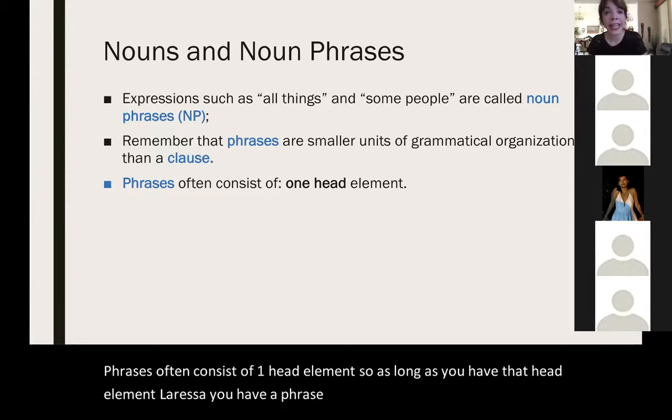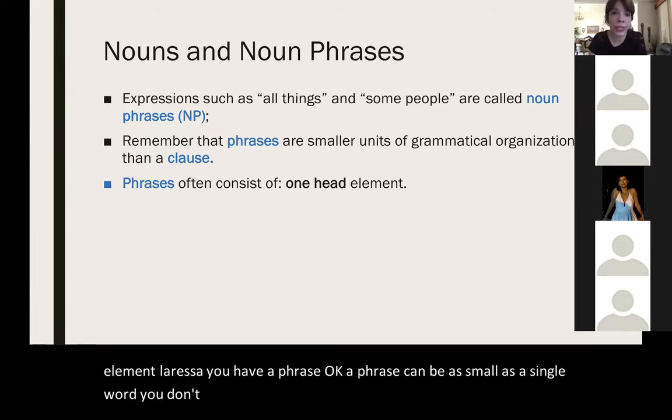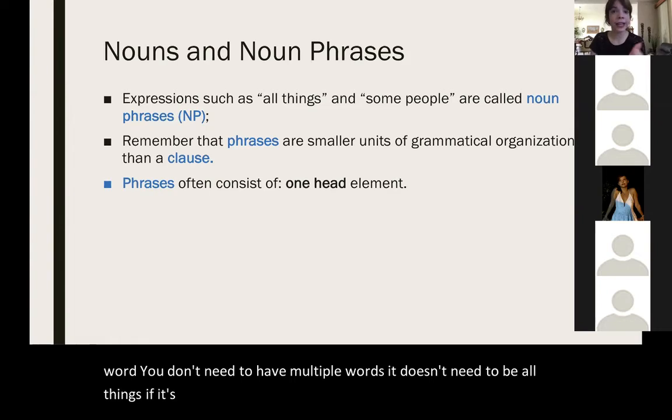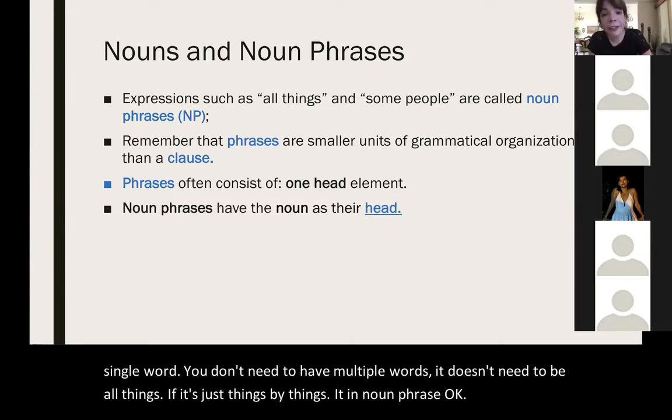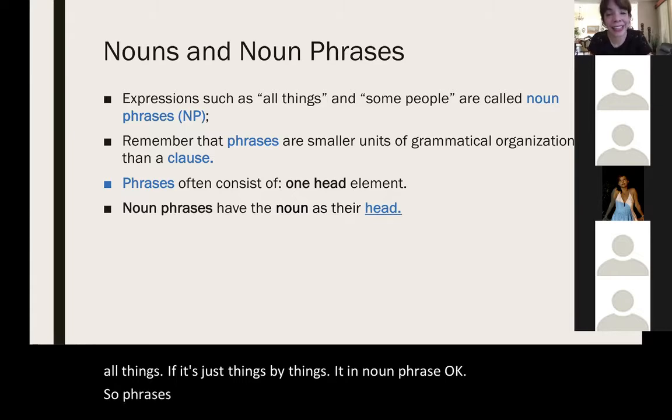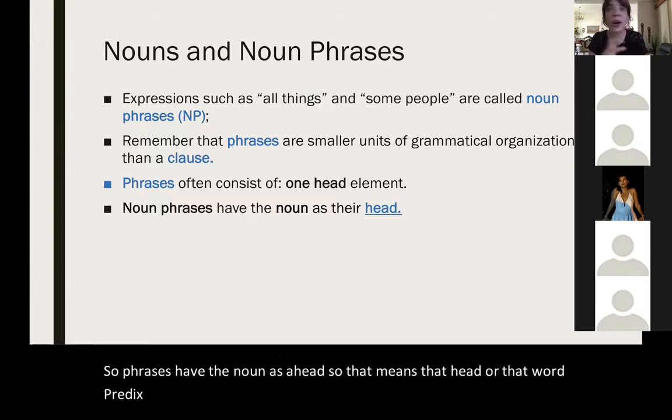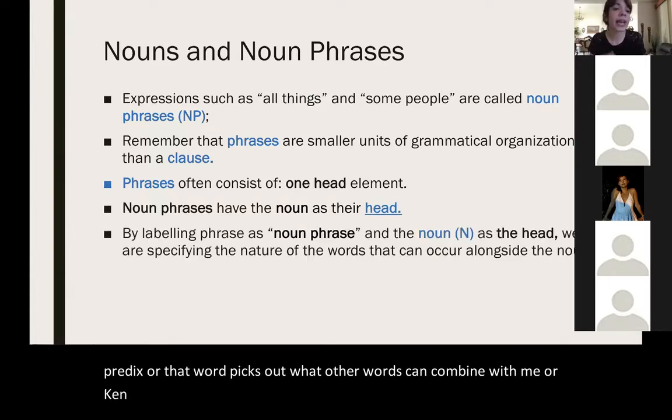A phrase can be as small as a single word. You don't need to have multiple words. It doesn't need to be all things. If it's just things, pues, things is a noun phrase, okay? So noun phrases have the noun as the head. So that means that that head, or that word, picks out what other words can combine with me or can occur next to me and modify me, the most important component of my own phrase.